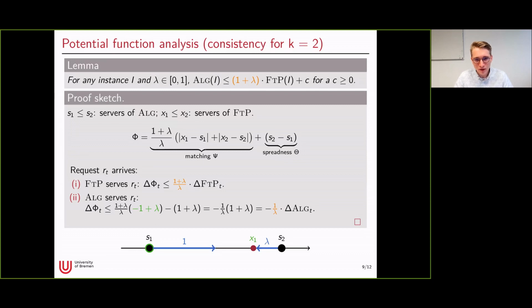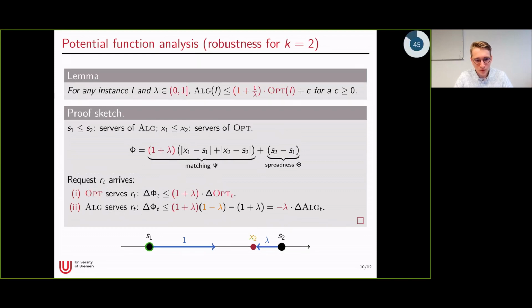And now we want to quickly look at the robustness proof. So this looks very similar. Here we are comparing the algorithm to the optimal solution. And we will almost use the same potential function with just a slightly different factor in front of the matching part. And so what really changes here is that in the second step, when the algorithm serves the request, we don't have this knowledge of which server of the optimal solution is actually on the request right now.